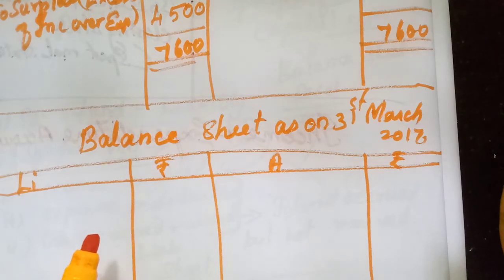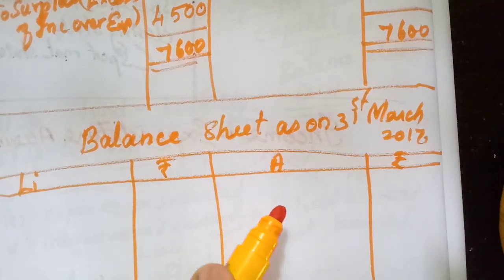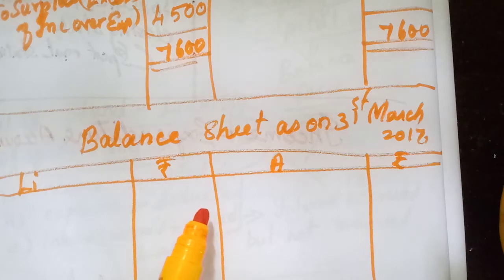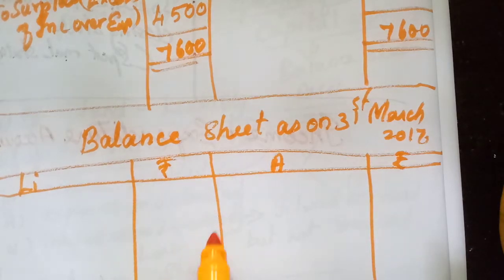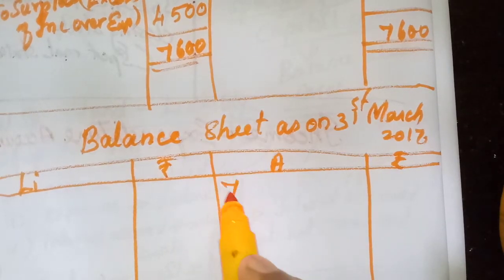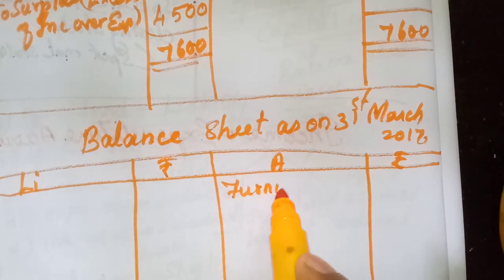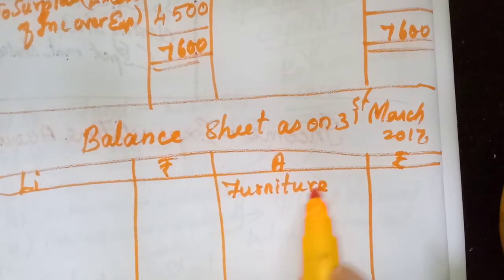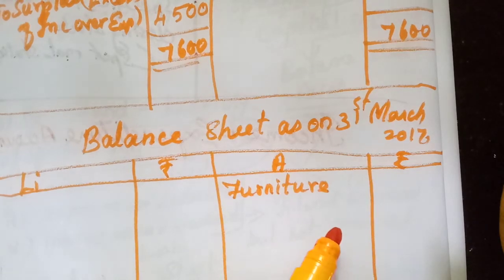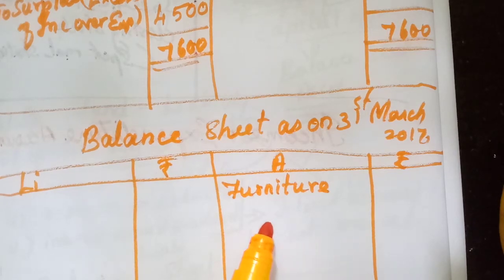Okay. Now we have to come from the receipts and payments account. Then payments will be coming in the asset side. Okay. Furniture. Furniture we can write. Or in order also you can write cash in hand, cash at bank. Otherwise in the same way what is given. Otherwise you will leave some of the items. So you start doing from the beginning.